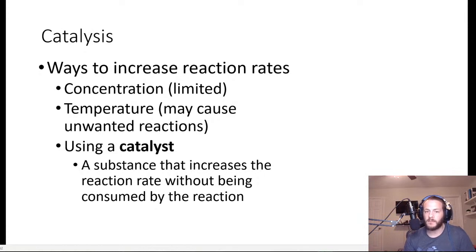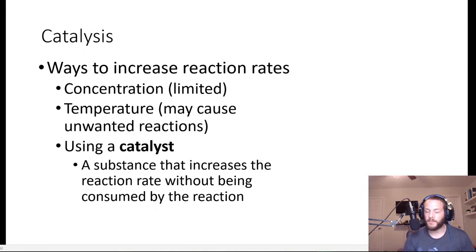So that's quite limited. And then there's temperature, right? When we talked about the Arrhenius equation, we understood that increasing the temperature increases the reaction rate because it increases the rate constant. And there's also limits to how hot you can get the reaction mixture, because if you get it too hot, well, then you might start getting some undesired reactions. The molecules that you want to keep intact might start breaking apart, and that's no good.